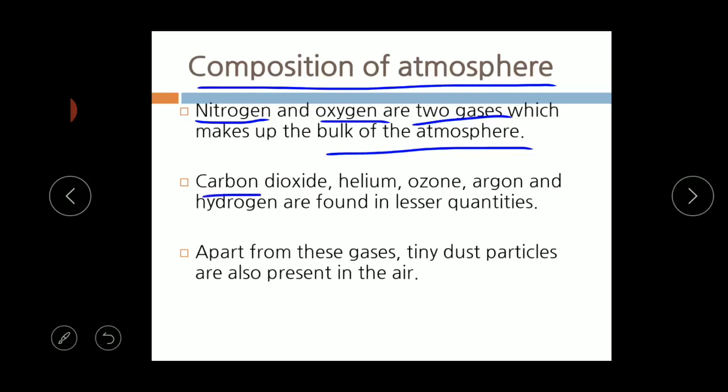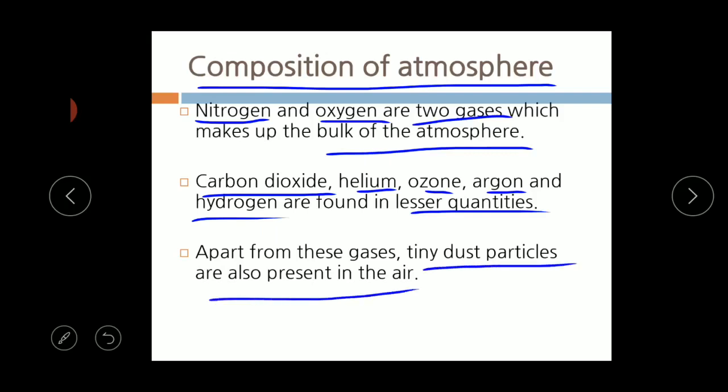And carbon dioxide, helium, ozone, argon and hydrogen are found in lesser quantity. Compared with nitrogen and oxygen, all these other gases have a lesser amount. Apart from these, tiny dust particles are also present in the air. Not only the gases, some tiny particles are also present in the air.